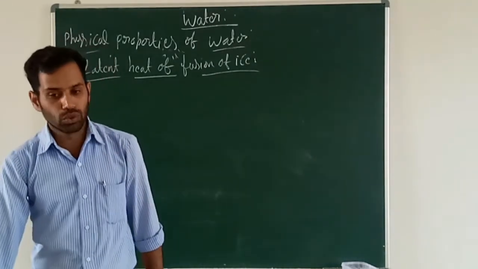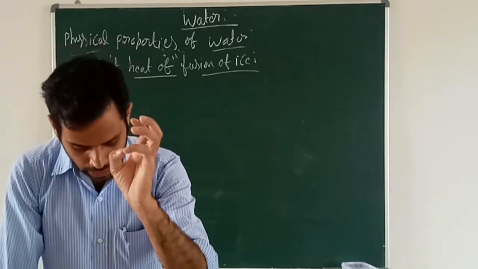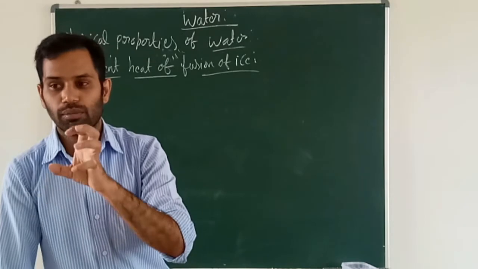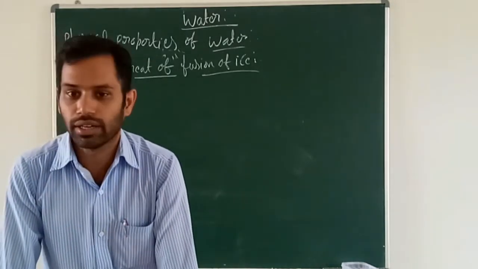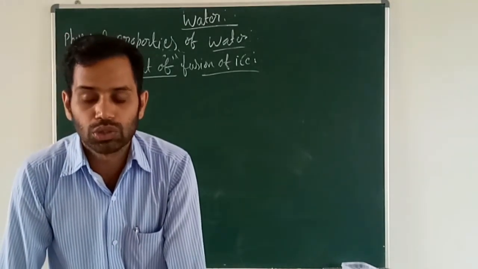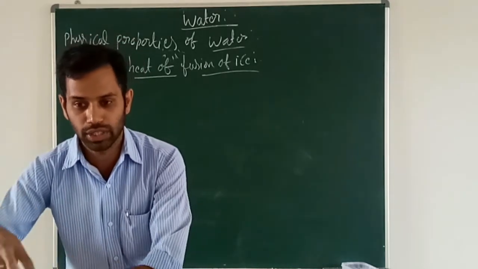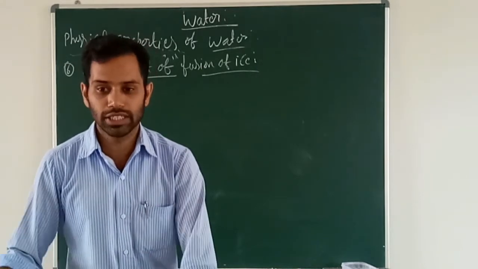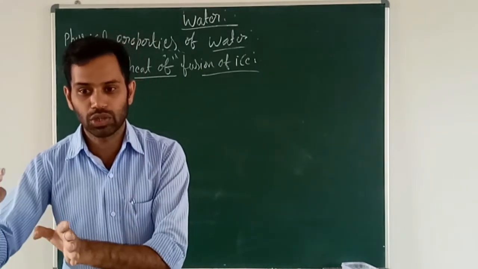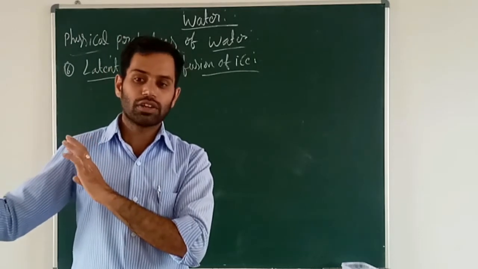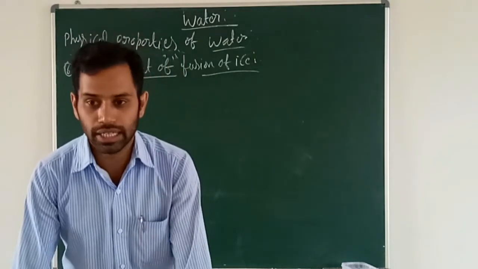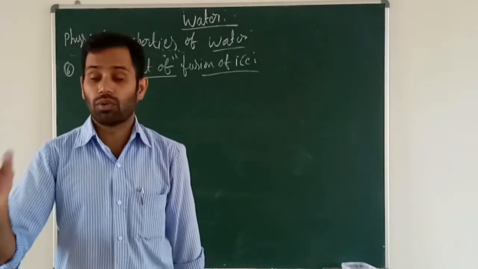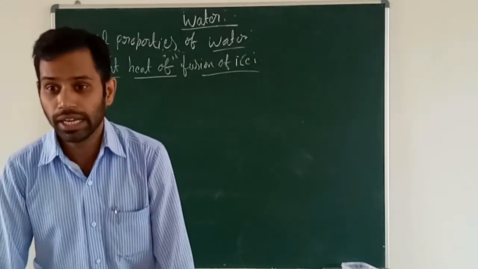The latent heat of fusion is the amount of heat required to change a substance from a solid state to a liquid state, and without any change in the temperature. One condition is there: without any change in the temperature.